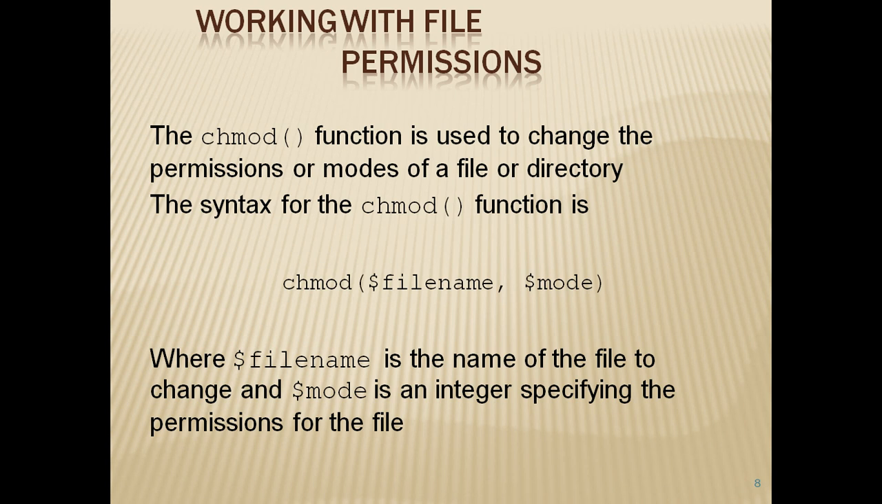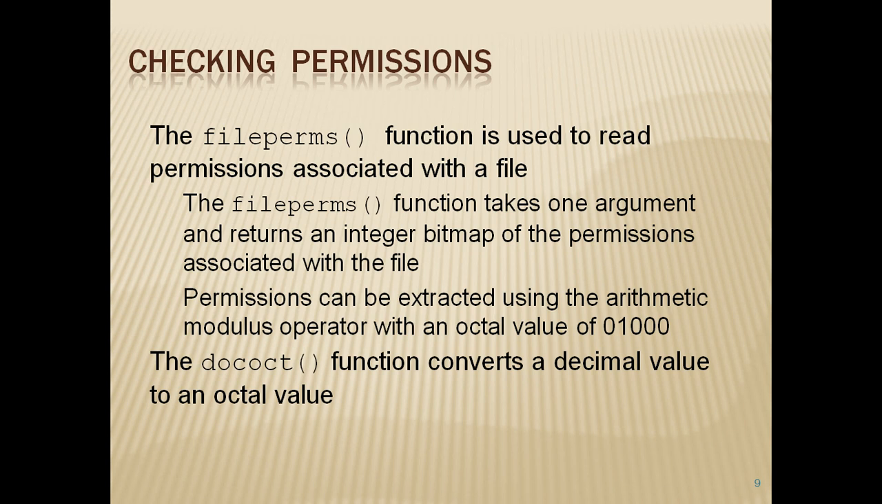Then the chmod function is used to change the permissions or mode of a file or directory. It takes the file name and the access mode. The file name is the name of the file to change, and mode is an integer specifying the permission for the file. The fileperms function is used to read the permissions associated with a file. It takes one argument and returns an integer bitmap of the permissions associated with the file. Permissions can be extracted using the arithmetic modulus operator with an octal value of 01000. The decoct function converts the decimal value to an octal value.